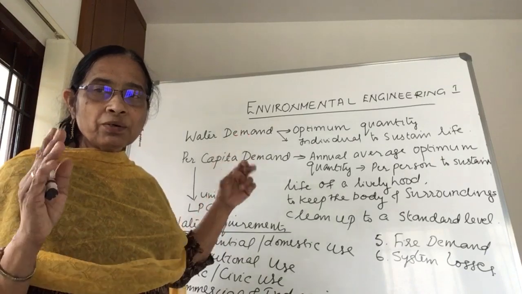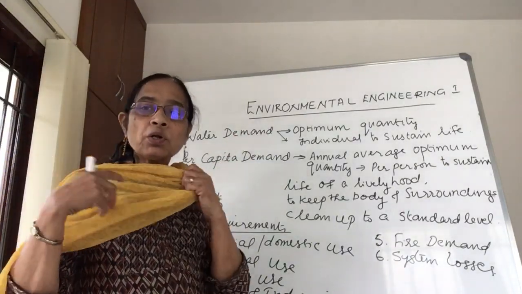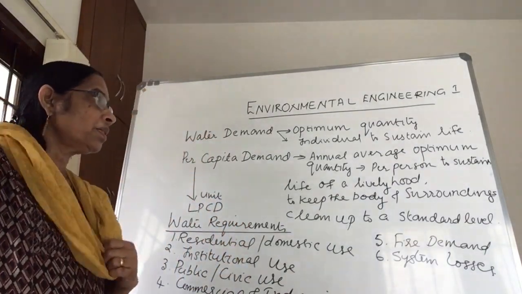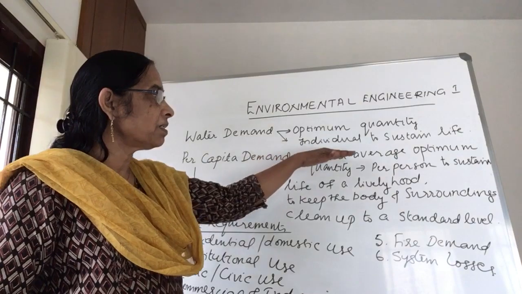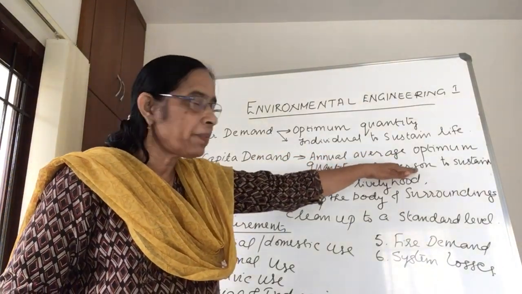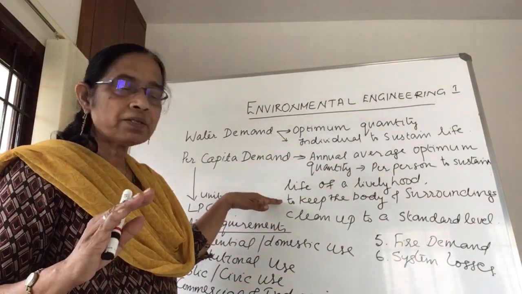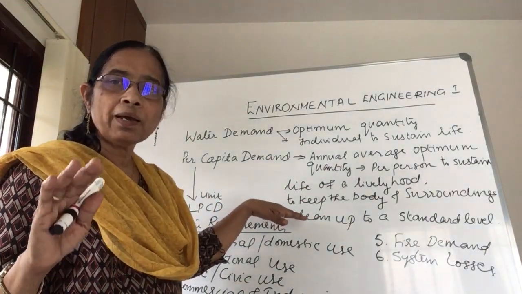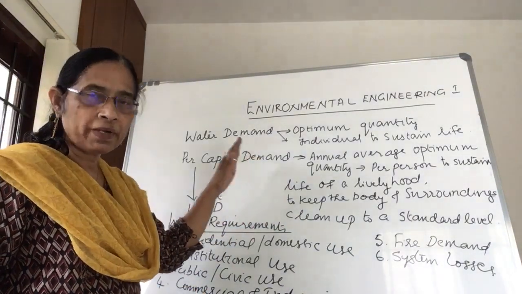So usually in the question paper, they may ask, write a short note on per capita demand. Then you have to specifically answer these words. That means it is the annual average optimum quantity per person to sustain the life of a livelihood, and for keeping your body and the surroundings to a standard level. That is the definition of per capita demand.